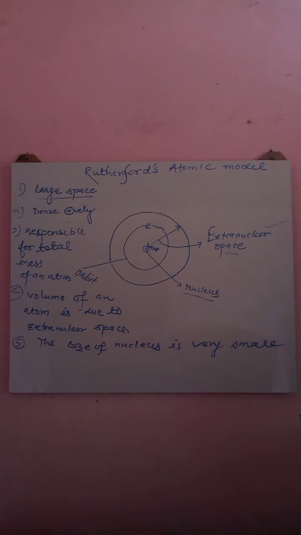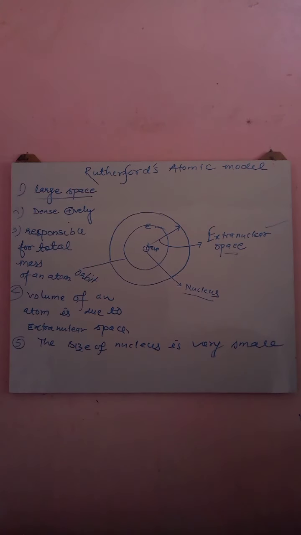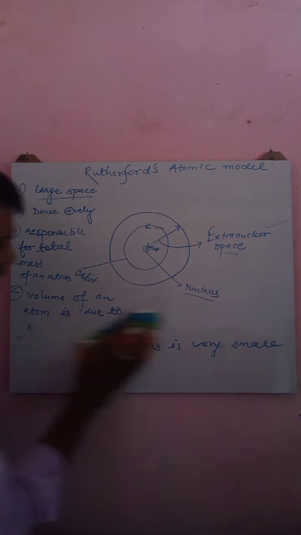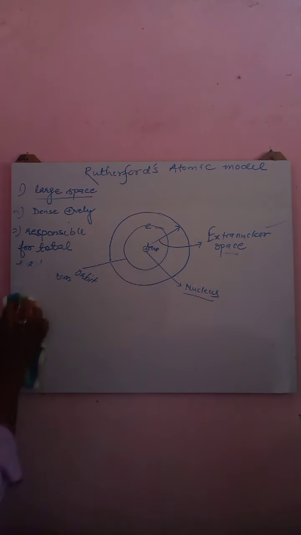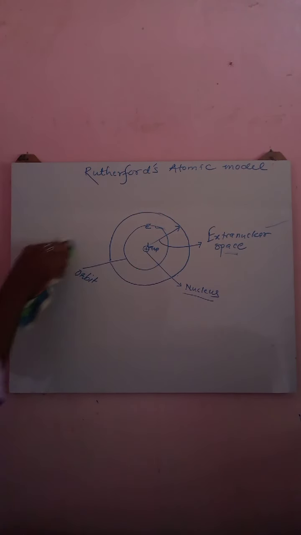Scientist Ernest Rutherford also compared his atomic model with the solar system. That's why this atomic model is also known as the planetary model of an atom. As we all know, in the solar system, planets revolve around the sun.